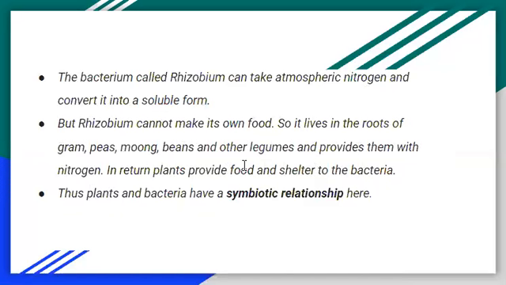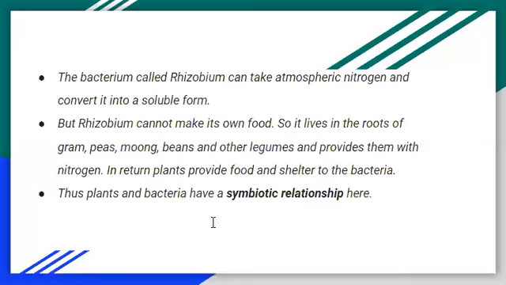In return, plants provide food and shelter to the bacteria. So this is a relationship of give and take. Rhizobium benefits the plant by providing nitrogen, and plants benefit the rhizobium bacterium by providing it food and shelter. So plant and bacteria have a symbiotic relationship here.